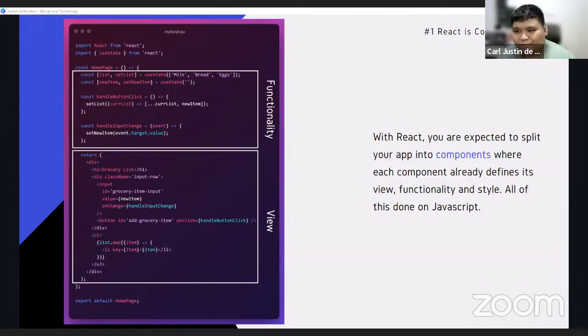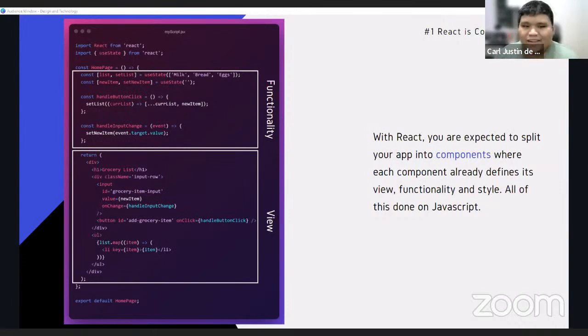So we have the main homepage. Then inside, we use the components, the input bar and the list item components. So each of them is separated in functionality. We can further see how components will be useful when we want to expand our application, maybe to not just store a grocery list, but other lists as well. So for example, here I created another application that, instead of just showing the grocery list, also shows my watch list for movies and TV shows.